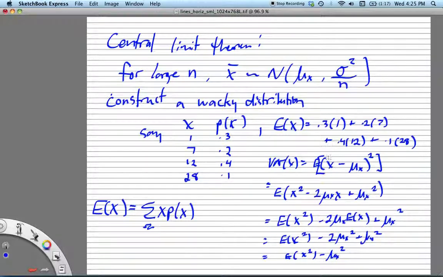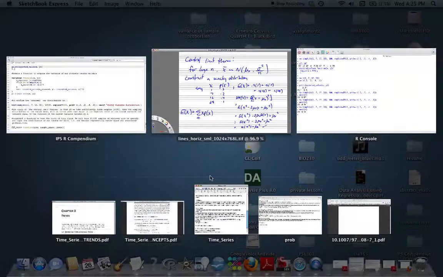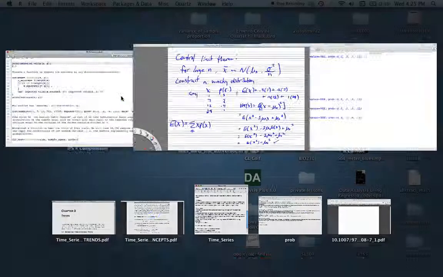you can get to this nice computational formula for the variance simply by FOILing out what you have in here, distributing the expected value, noticing that the expected value of x is actually the same thing as mu, and so we add minus 2 mu x squared plus mu x squared, we get minus mu x squared, and then this is our result that we're going to use to make a function to give us the variance of any discrete random variable.